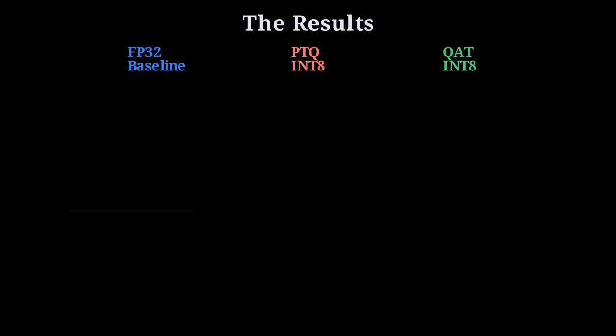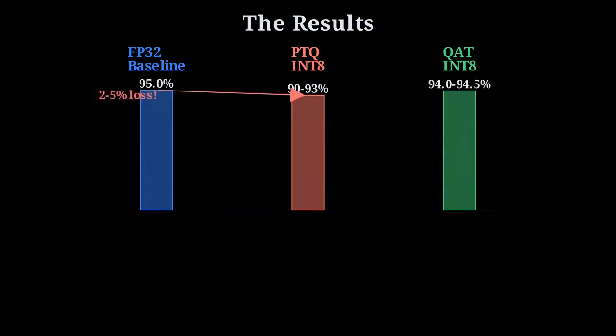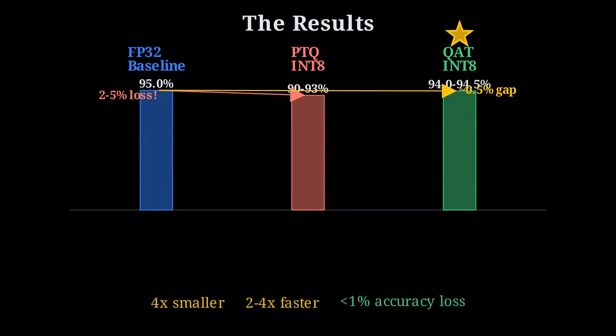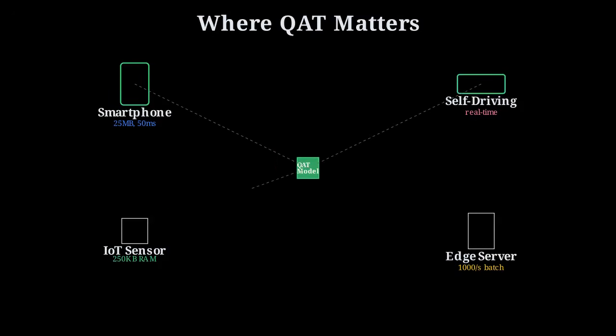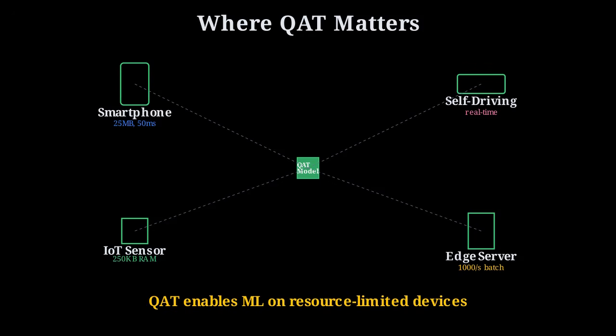QAT bridges the performance gap, recovering nearly all accuracy lost during standard quantization. This results in models 4 times smaller and significantly faster, with negligible trade-offs. Ultimately, quantization-aware training is the bridge between research and deployment. By shrinking models without losing intelligence, we can push AI onto everything from smartphones to tiny industrial sensors.